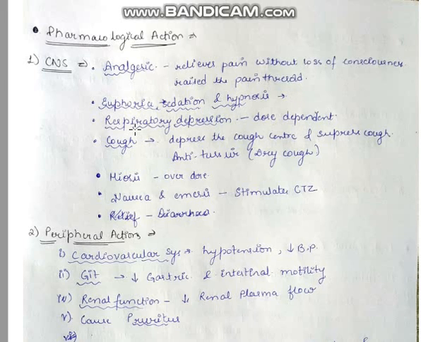It also acts as a respiratory depressant, most importantly in a dose dependent manner. It depresses the cough center and suppresses the cough, useful in dry cough. It causes miosis, and on overdose causes nausea and emesis by stimulating the vomiting center, the CTZ.